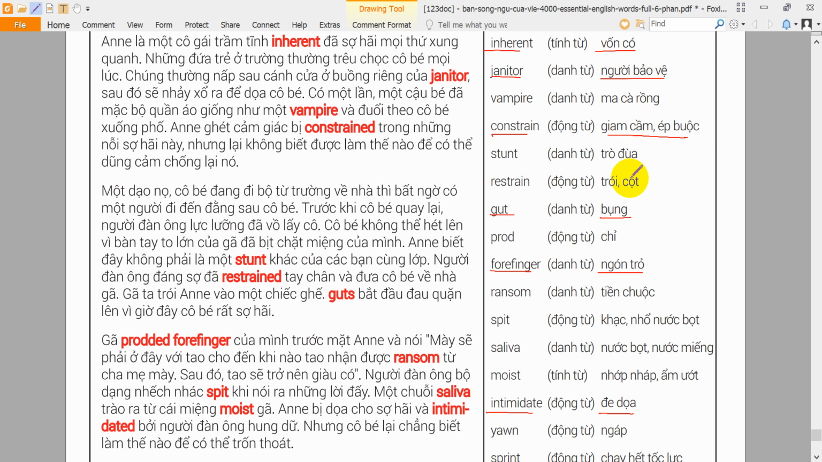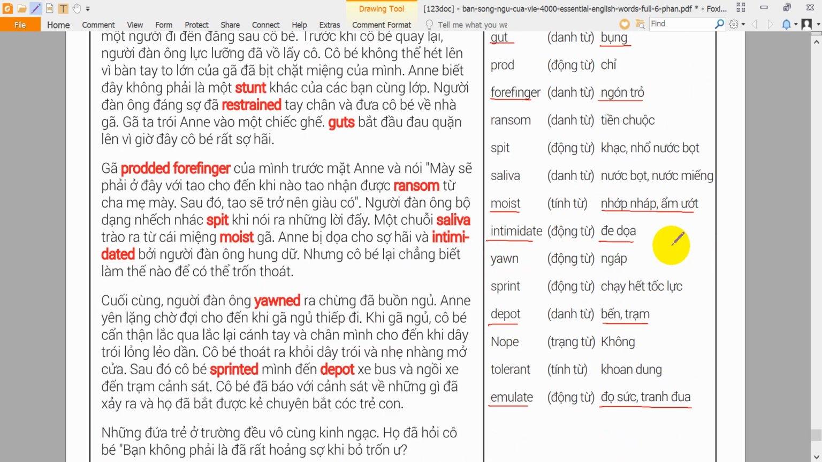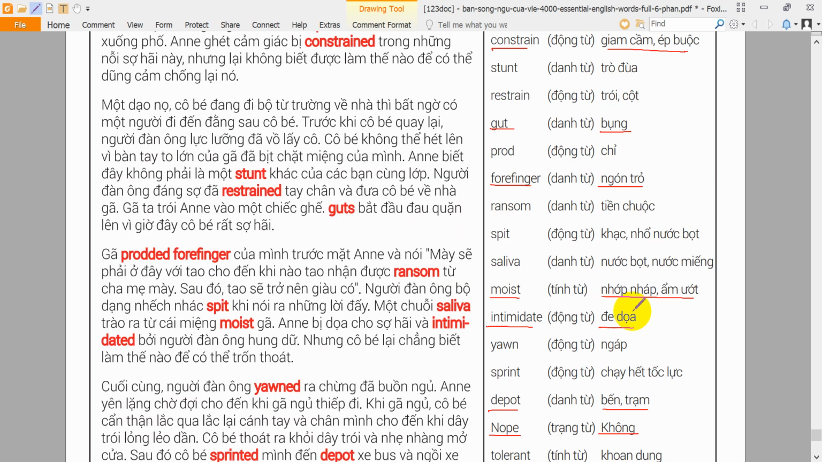Moist. When something is moist, it is slightly wet. The ground is still moist from the rain last night. Nope. Nope is an informal way of saying no. He asked if I had any money, and I had to say nope. Prod. To prod means to push someone or something with a finger or pointed object. The bully prodded me in the chest with his finger.